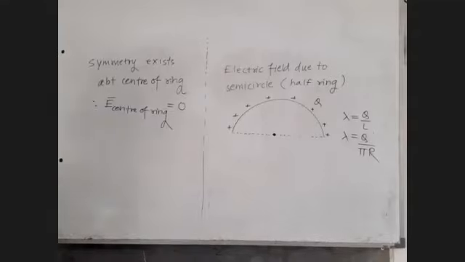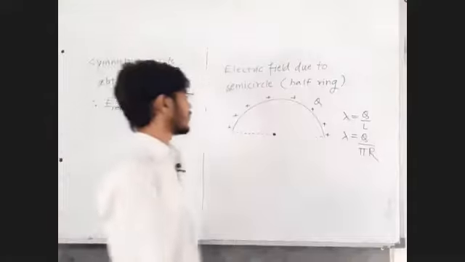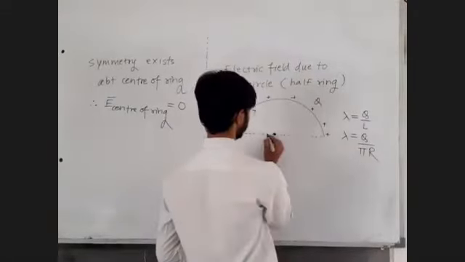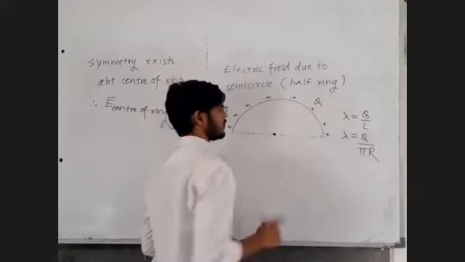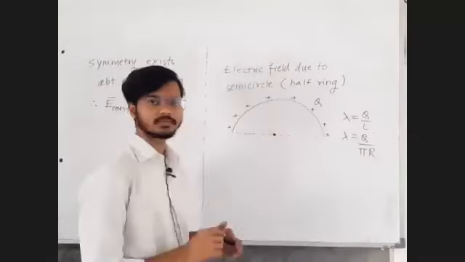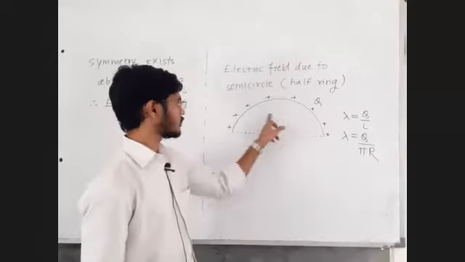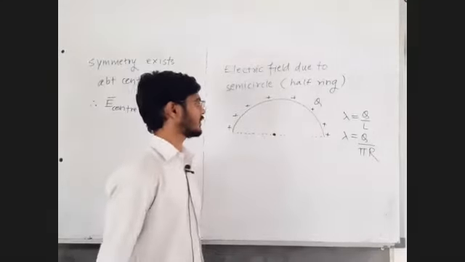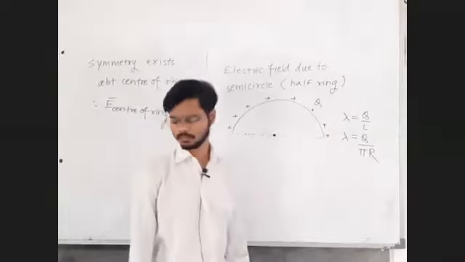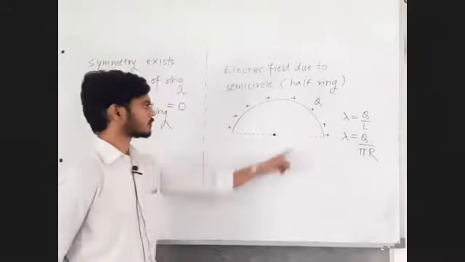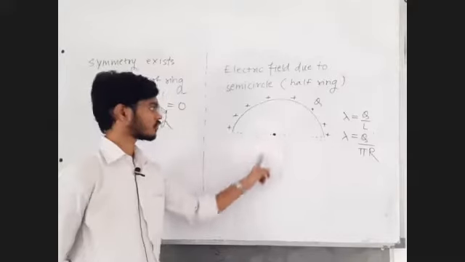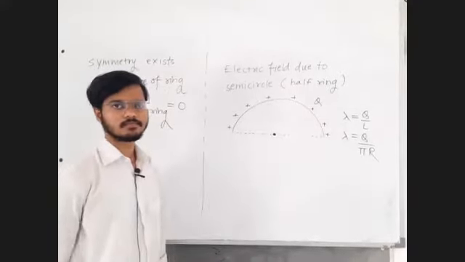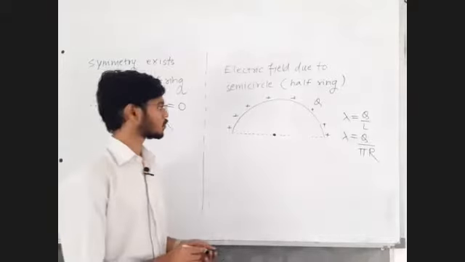Fine. So I was asking, does symmetry exist or not around this point? Will there be symmetry so that the net answer should be equal to 0? Tell me. Around this point, will there be symmetry? Yes or no?